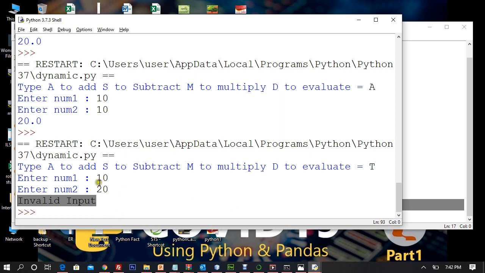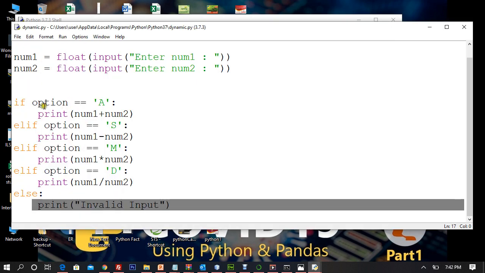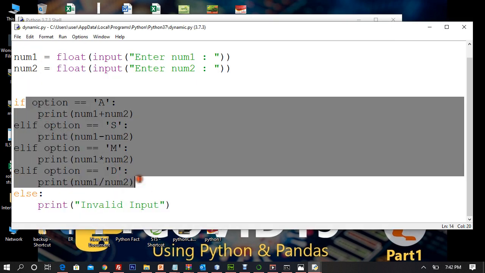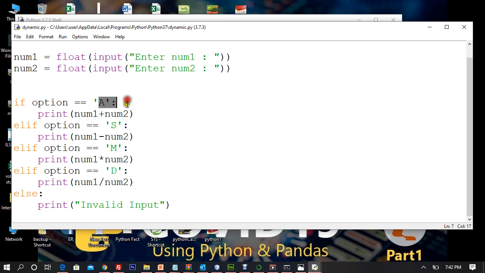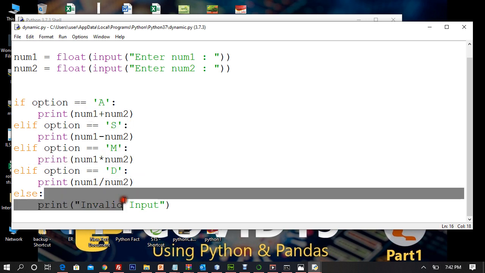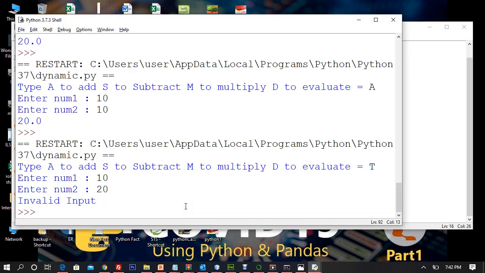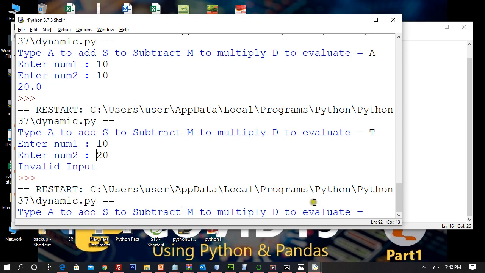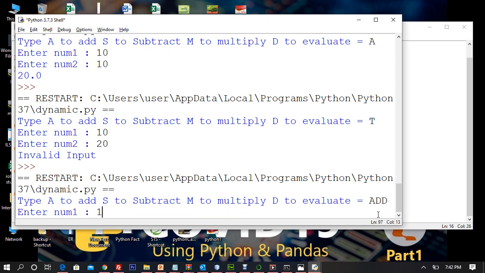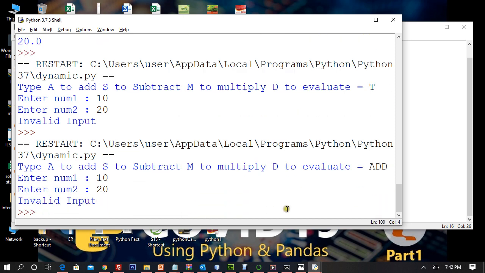And I don't know what to do with 10 and 20 because none of my if statements has that being compared to. So you can see this here, then you're going to print invalid input. And second thing, if I type, for example, I want to do addition, add, and then I type 10 and 20, still I'm getting invalid input. Why? Because I had to take only one.